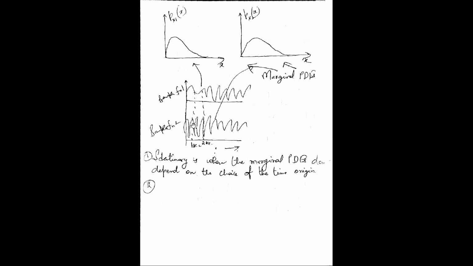Now I am looking at what a stationary random process is. Stationary is when the marginal PDFs don't depend on the choice of the time origin. So if you look at 1 second, 2 second, 3 second, 4 second, the probability density function will remain the same. That's what stationary is. I will elaborate this point in the next slide a little more. Stationary is when the marginal PDFs don't depend on the choice of the time origin. So let me explain the point.